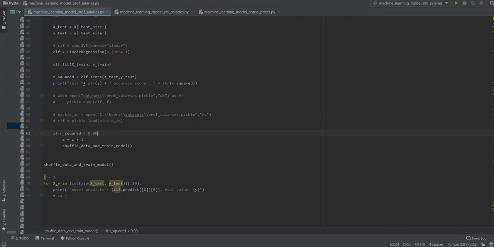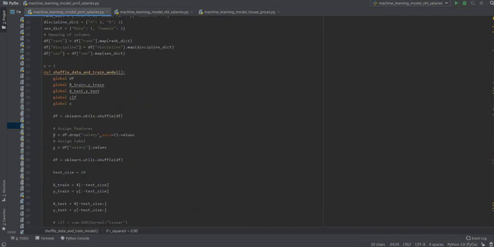Let's say we want an accuracy of 90%. So what I wanted to do is, if the accuracy is less than 90%, then run this function again.